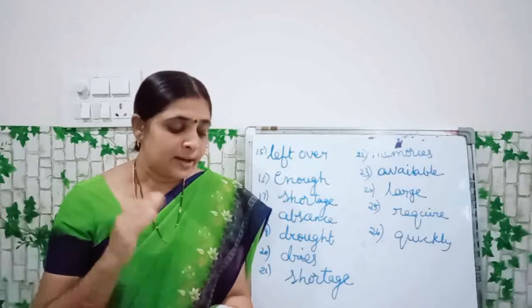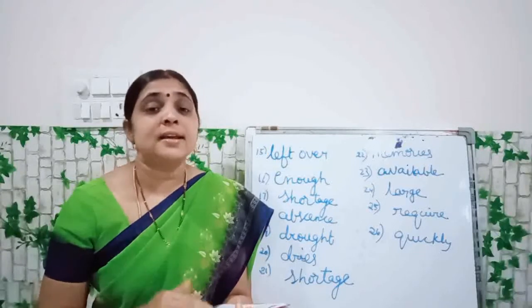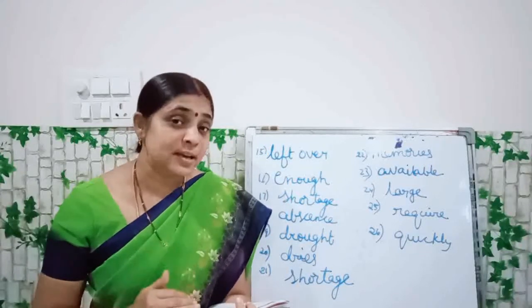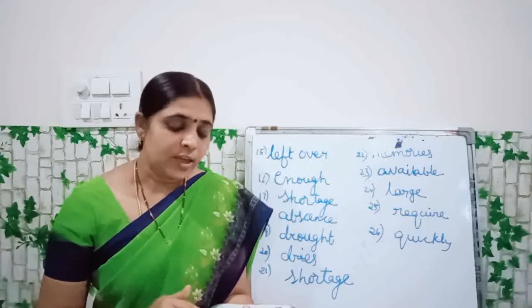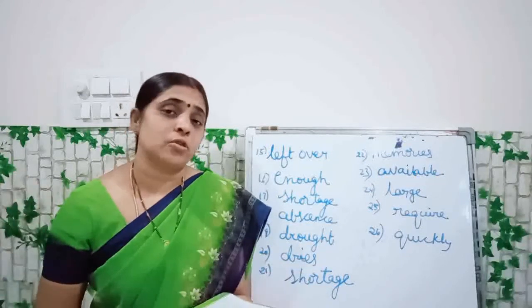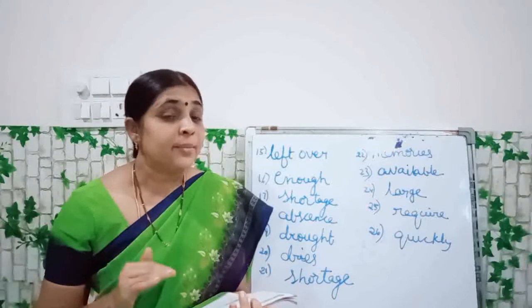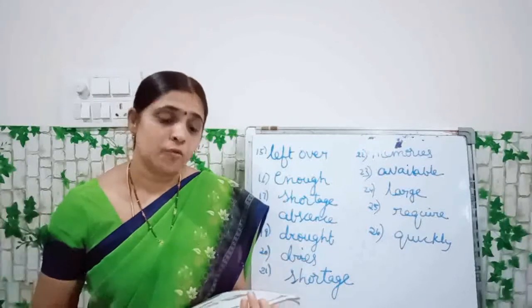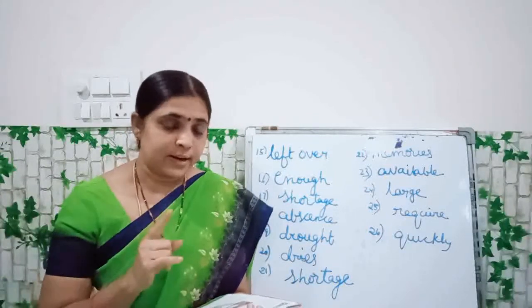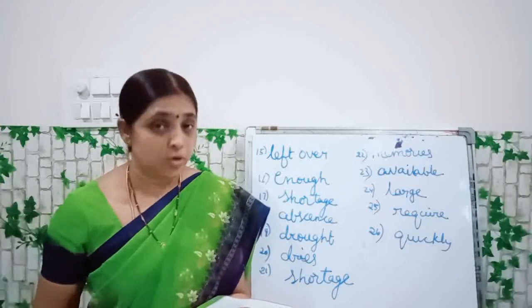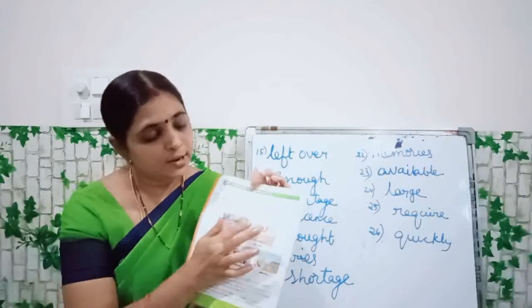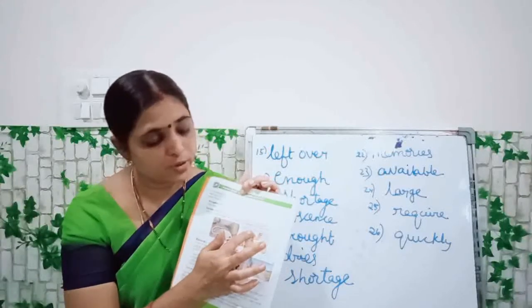And camels. Camels need less water than the other animals. They drink large amounts of water at a time. Then they can go for a long time without water. Children, humps are there on their bodies.